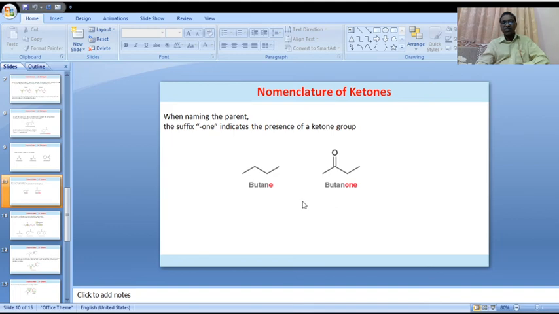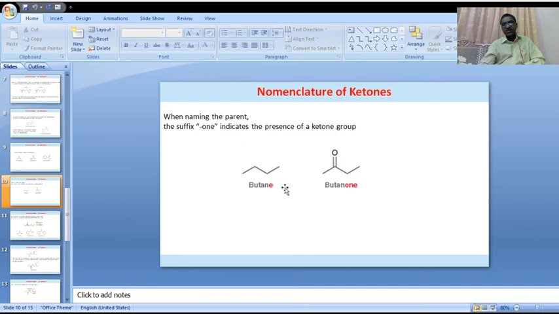Now let us go to the IUPAC system nomenclature of ketones. According to this system, ketones are named by replacing the suffix "e". Here please observe the "e" letter.